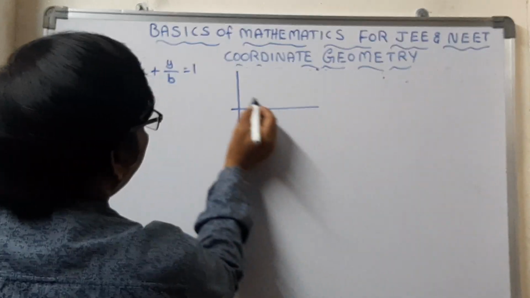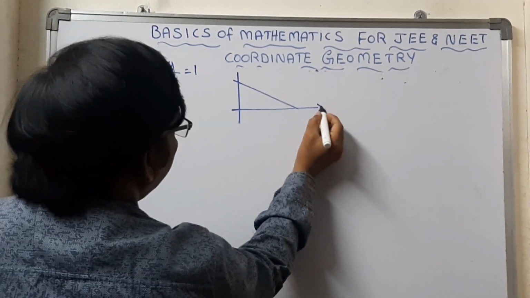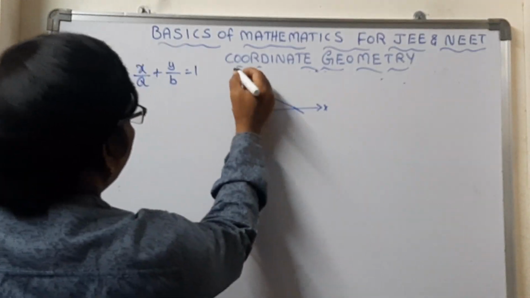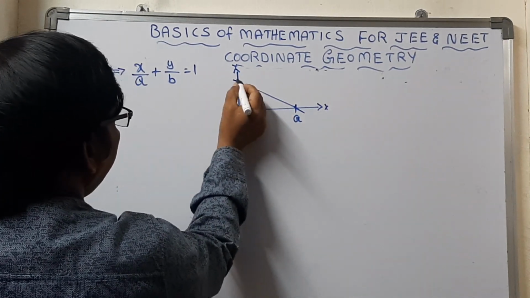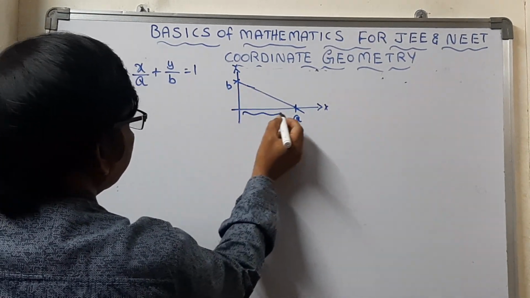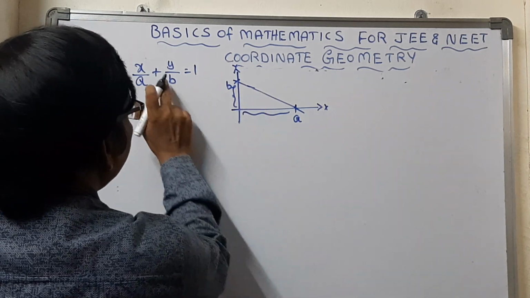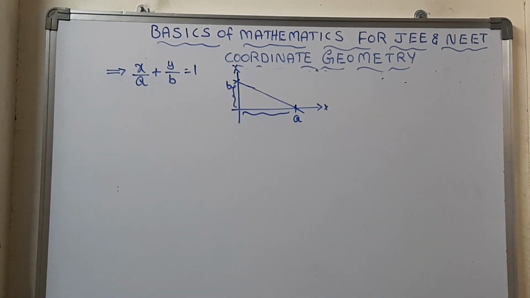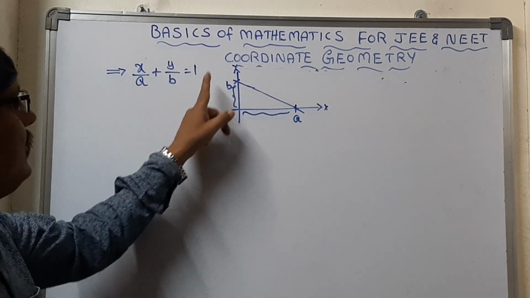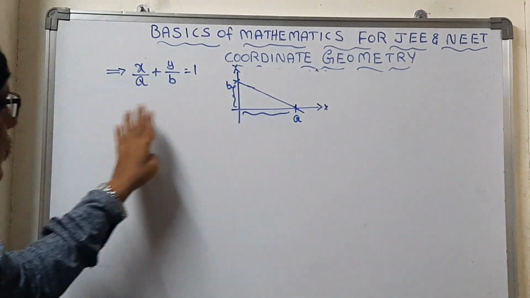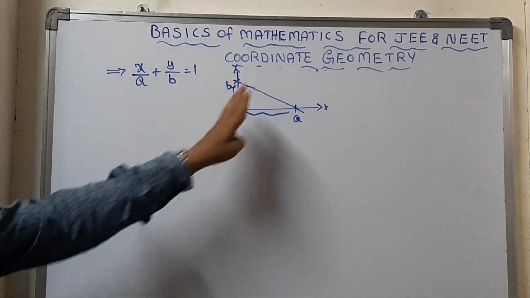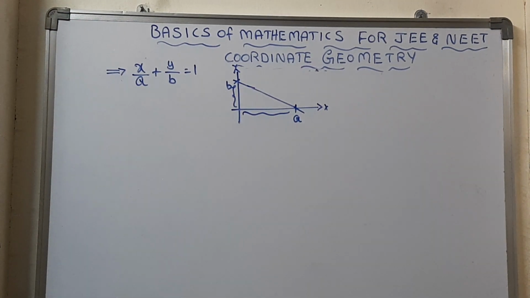Here this is the x-axis, this is the y-axis. Here is the a intercept and here is the b intercept. For these values, the graph will come like this: x by a plus y by b equals 1. Okay, now this is the graph for this one. And the next concept, now let us take the equations.